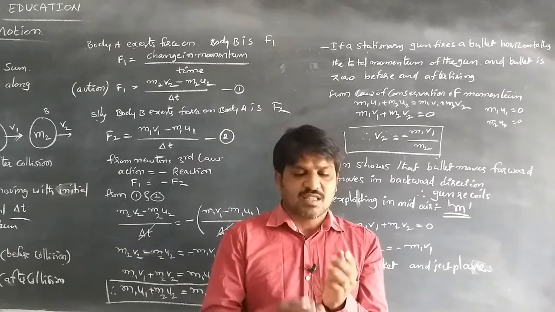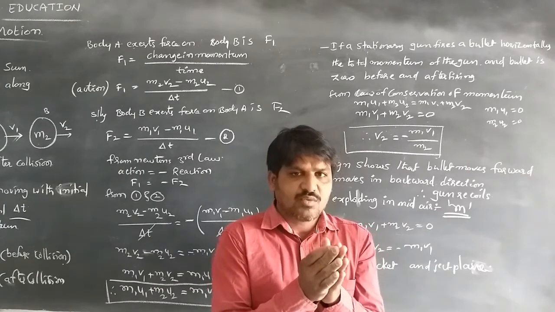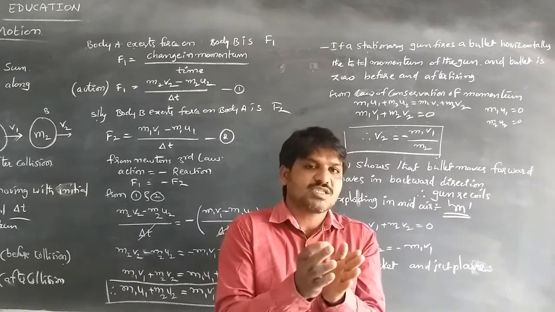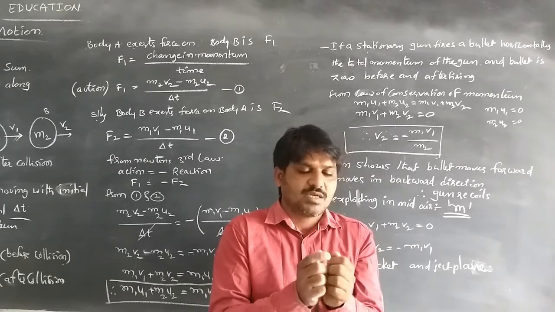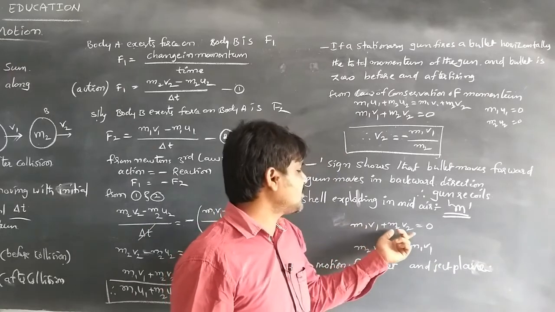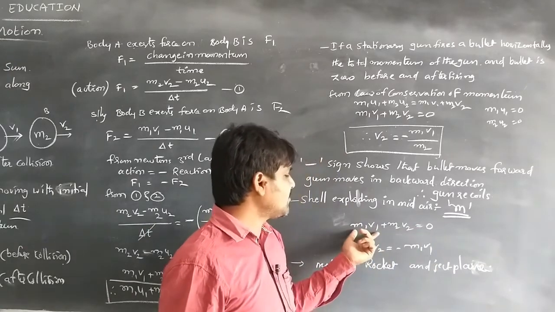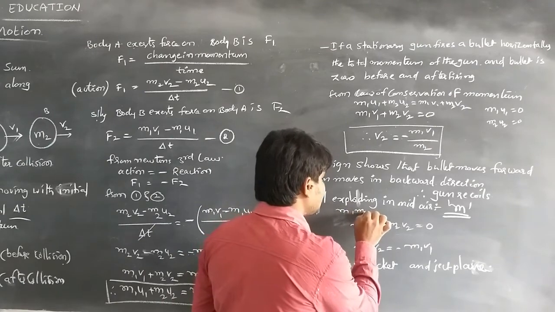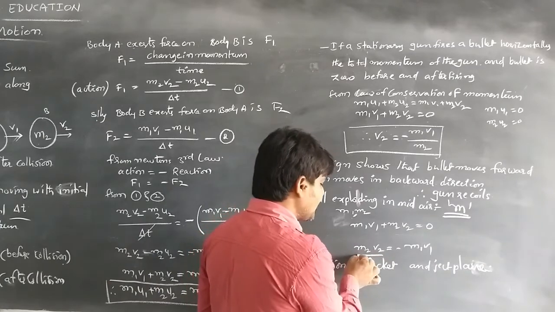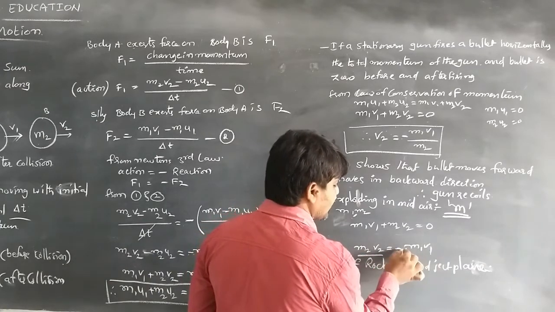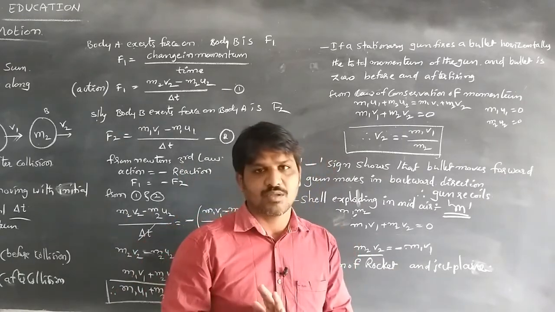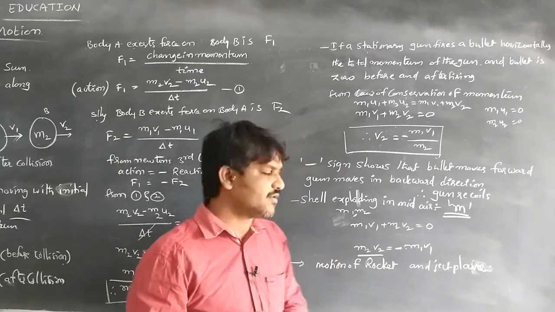After exploding, the two pieces will move in opposite directions. So m1v1 plus m2v2 is equal to 0. The negative sign indicates that one body moves opposite to the other body, according to the law of conservation of linear momentum.